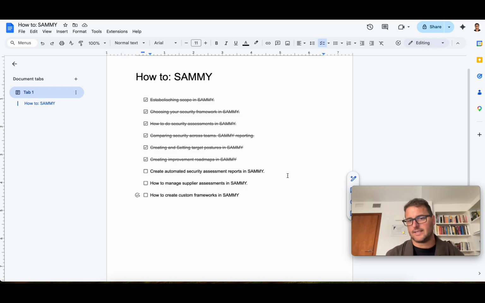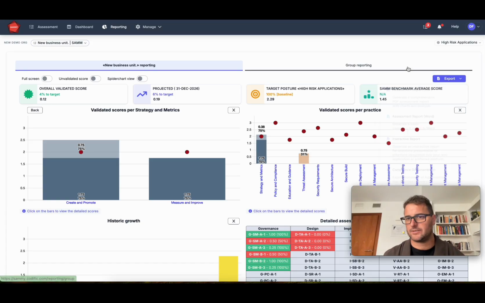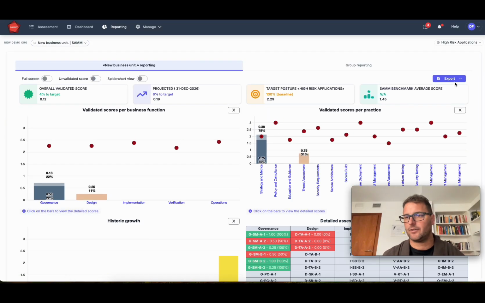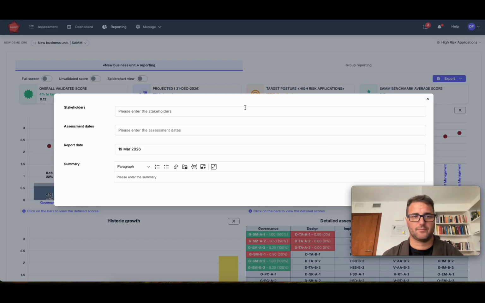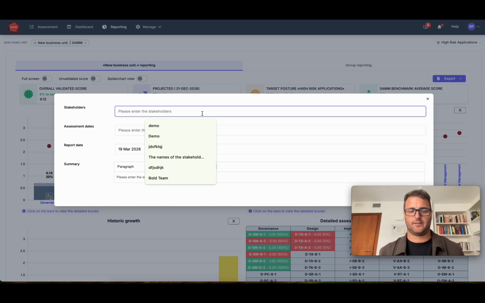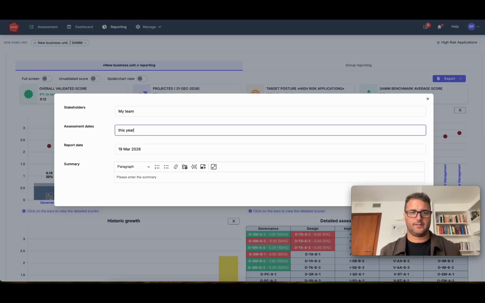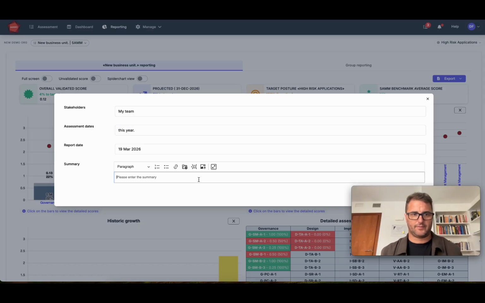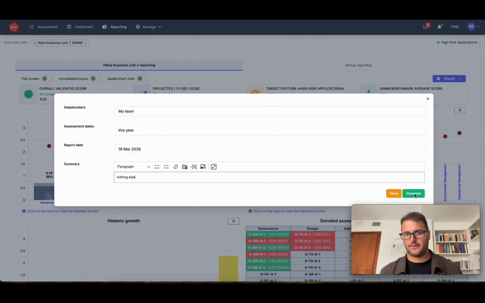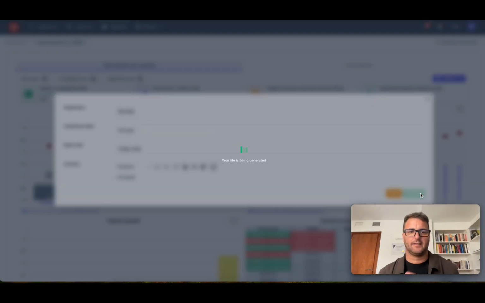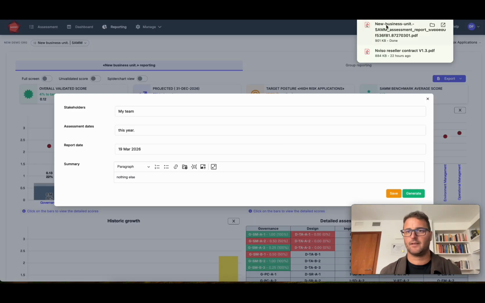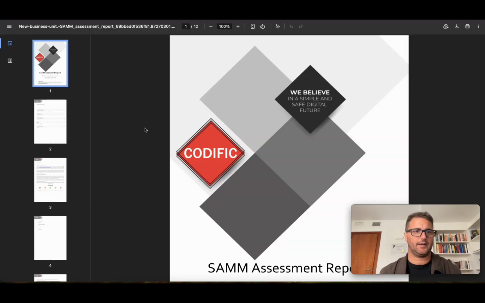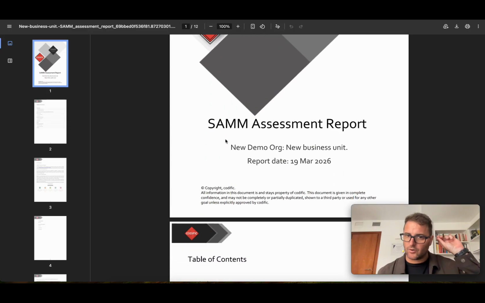Creating automated security assessment reports in SAMMY. So I mentioned this a little bit. What are the assessment reports that we can generate? First of all, there is an overall assessment. You can add some content. This is for my team this year and nothing else. I can generate. And I have the assessment report for this scope.